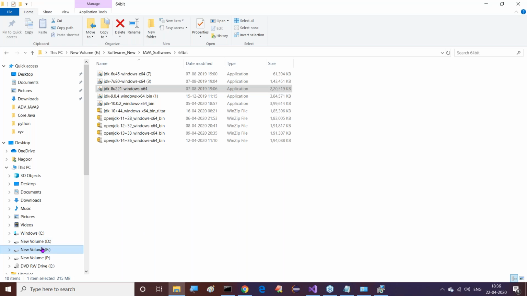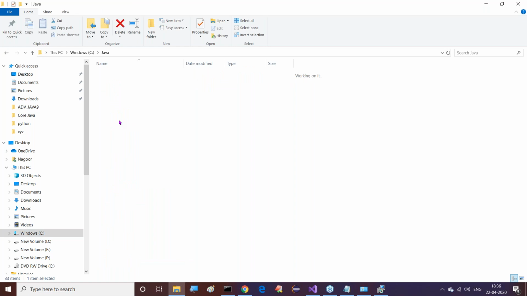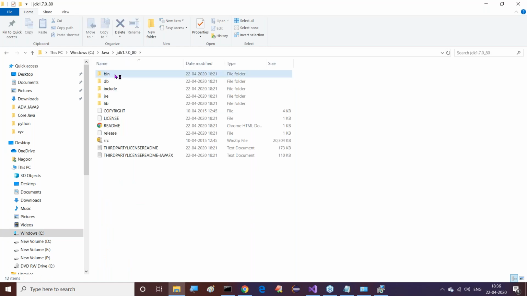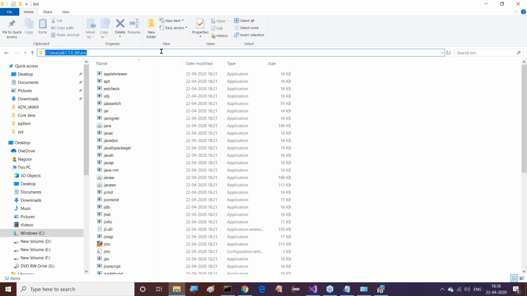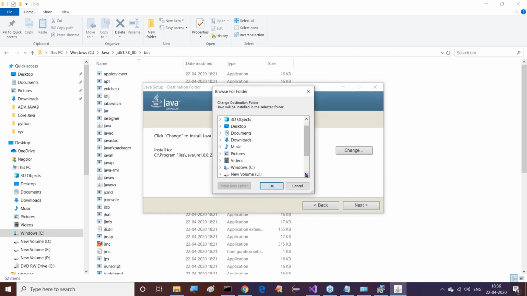You can observe this clearly. In C drive, this Java folder, inside this Java, JDK 1.7.0 underscore 80 is available. Now inside this, bin is available. Better to copy this location. Whenever we want to work with this type of location, it is better to copy the location. Right, sir.